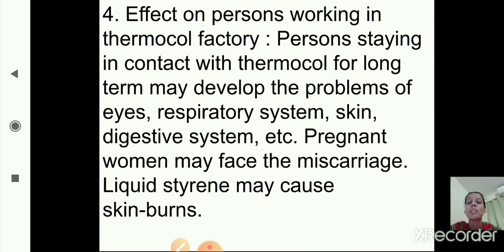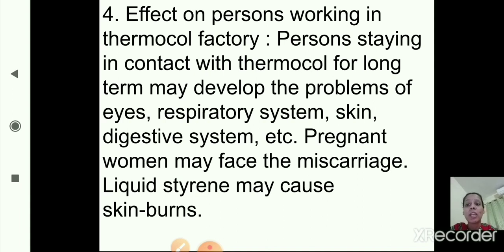Okay, so persons who are in contact with thermocol for a long period of time, those working in a thermocol factory, are in contact with thermocol for long duration. So because of this they develop problems of the eyes, respiratory system, skin, digestive system, etc. It is also harmful for pregnant women, who may face miscarriage.